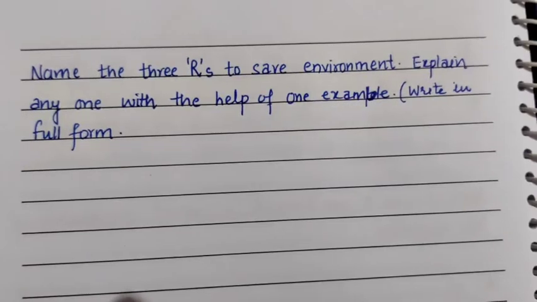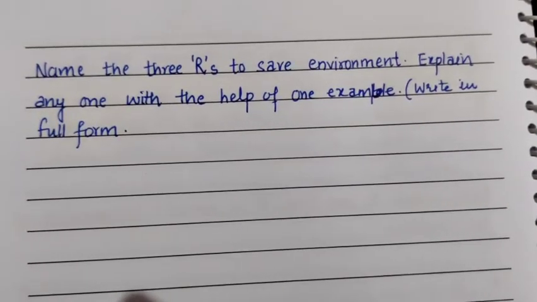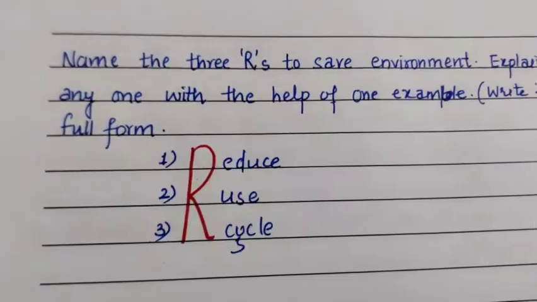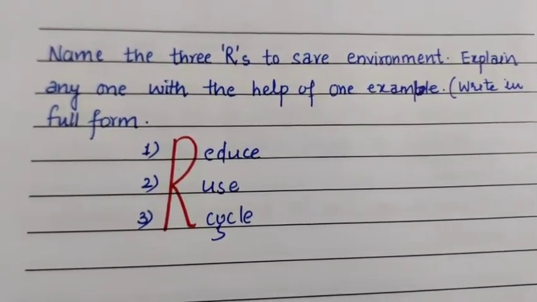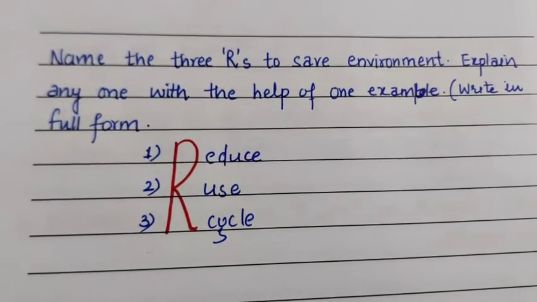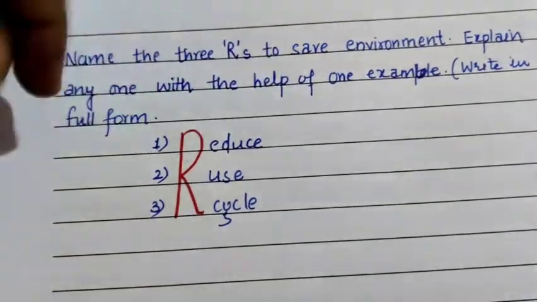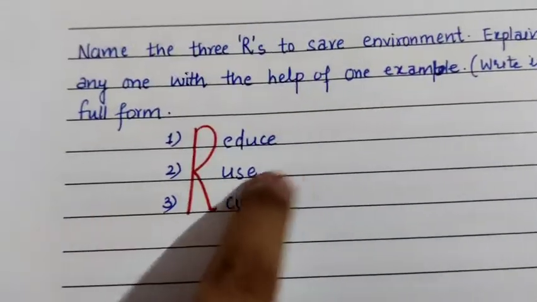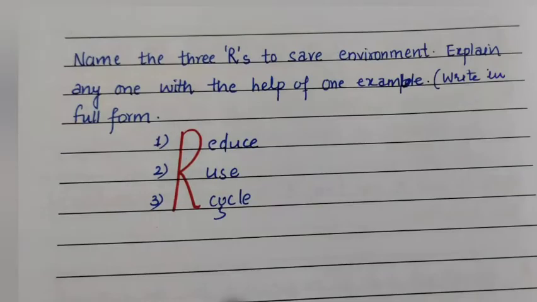Name the 3 R's to save the environment and explain any one with the help of one example. Write in full form. So the answer is reduce, reuse, recycle, and you can explain any one with an example. For example, reduce the use of plastic bags, reuse your plastic bottles again and again, and when we create any decorative item from waste material, it comes under the category of recycle.